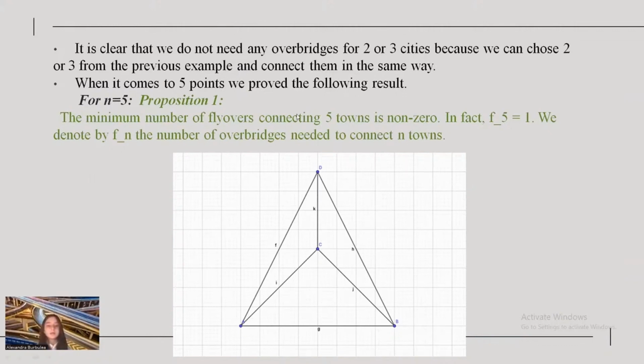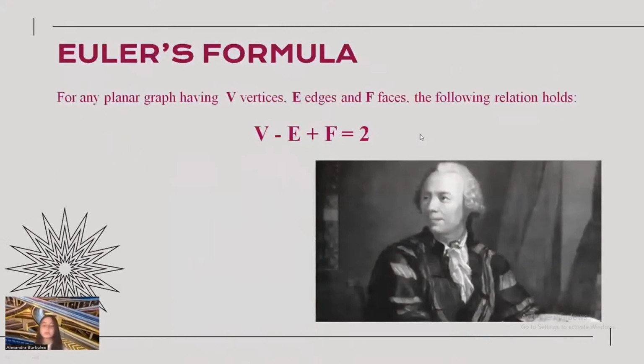Analyze the case for n equal to 5. The minimum number of flyovers connecting 5 towns is non-zero. If we denote by Fn the number of overbridges needed to connect n towns, we will have F5 equal to 1. We can prove this by using Euler's formula that says that for any planar graph, the number of vertices, V, minus the number of edges, E, plus the number of faces, F, is equal to 2.